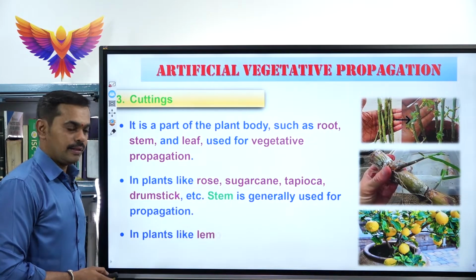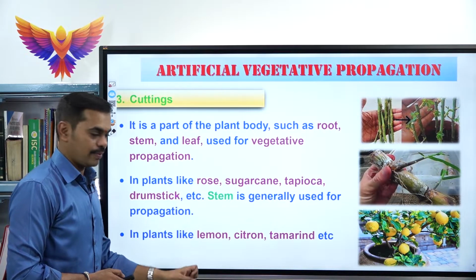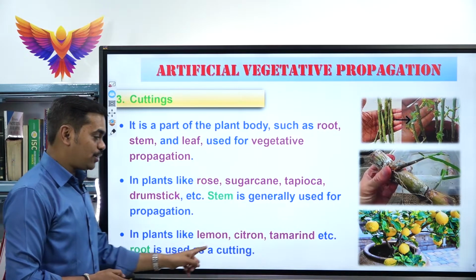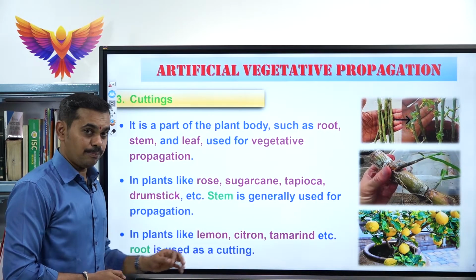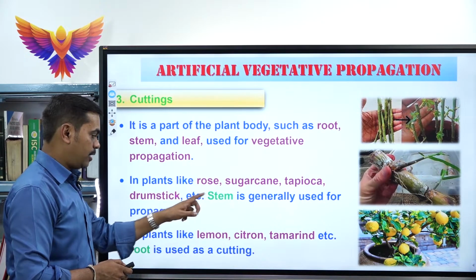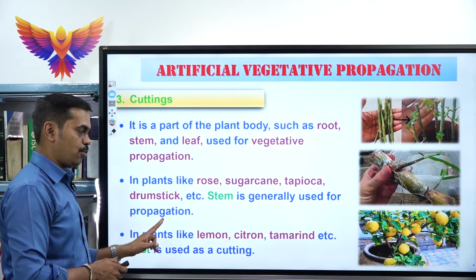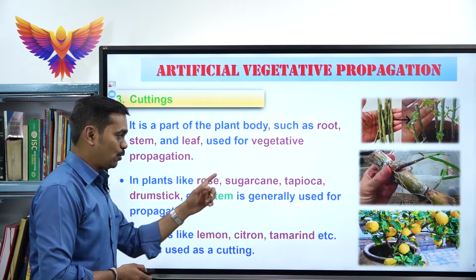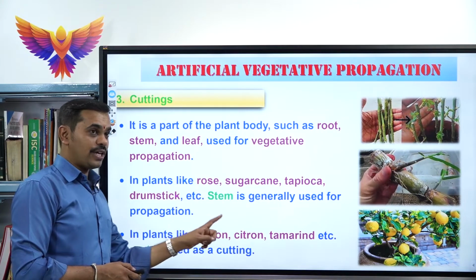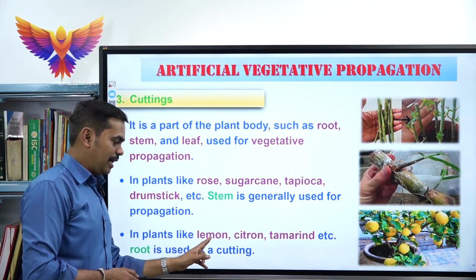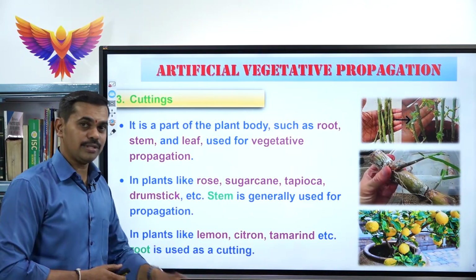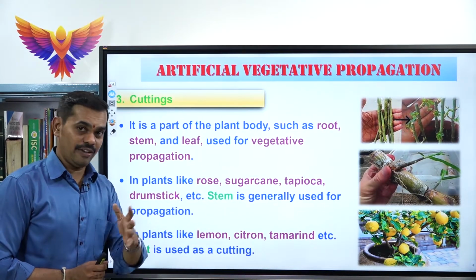So, in plants like lemon, citron and tamarind, etc., the root is used as a cutting. See, please know the differences. Stem is generally used for vegetative propagation in which plants? Rose, sugarcane, tapioca, drumstick. But the root is used as a cutting in lemon, citron and tamarind. Please learn the examples, very important.